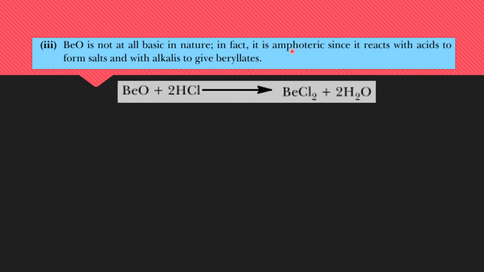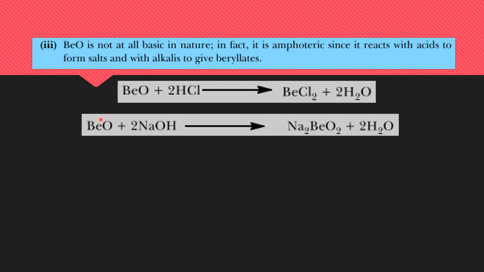You can see in the example, beryllium oxide is reacting with hydrogen chloride, hydrochloric acid, and as a result beryllium chloride is formed, a salt. In this case, when beryllium oxide reacts with hydrochloric acid, it is behaving as a base. As a result of the reaction of this base and acid, the products are the salt and water.